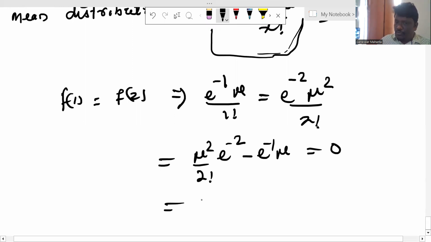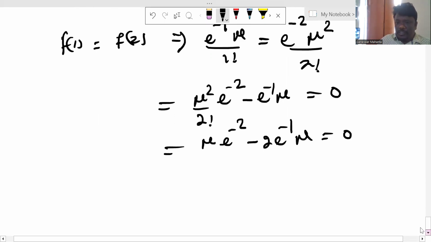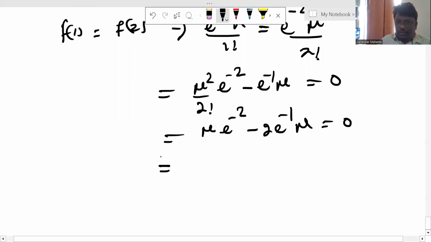Take LCM 2. So mu square e to the power minus mu minus 2 e to the power minus mu into mu is equal to 0. Just consider the common value e to the minus mu and mu.